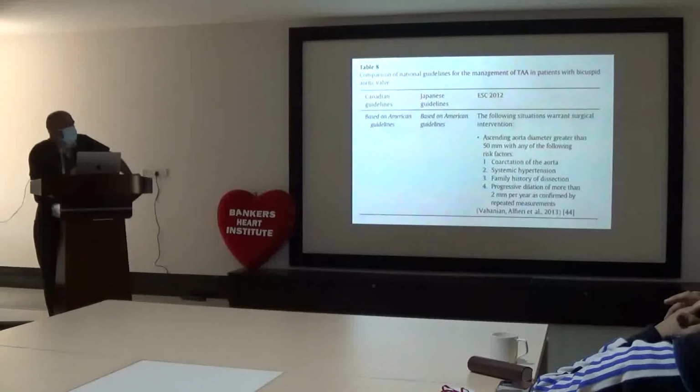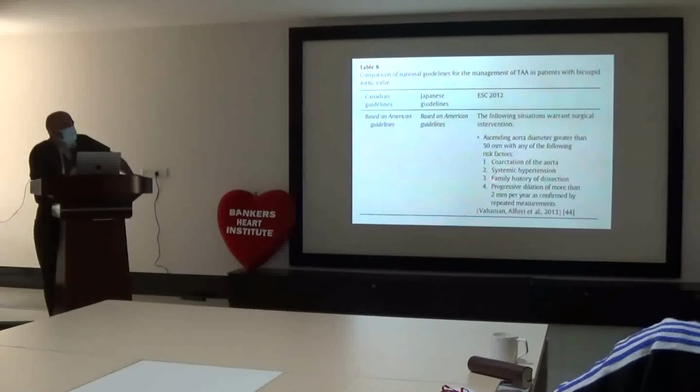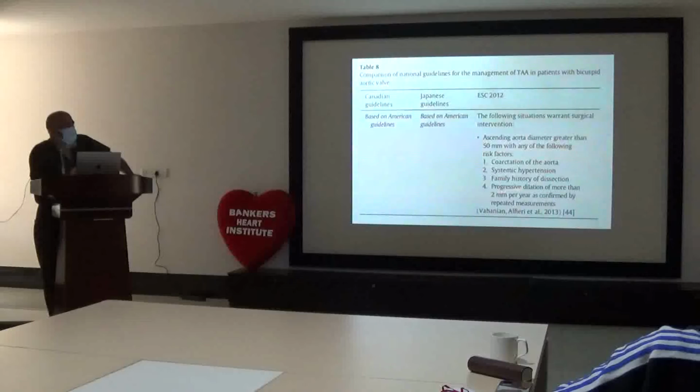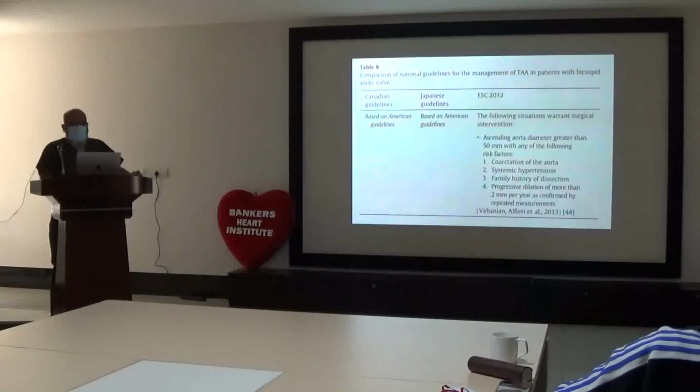Ascending aorta diameter greater than 50 mm with any of the following risk factors like coarctation, systemic hypertension, family history of dissection, or progressive dilation of more than 2 mm per year confirmed by repetitive measurement. So these are the guidelines given by